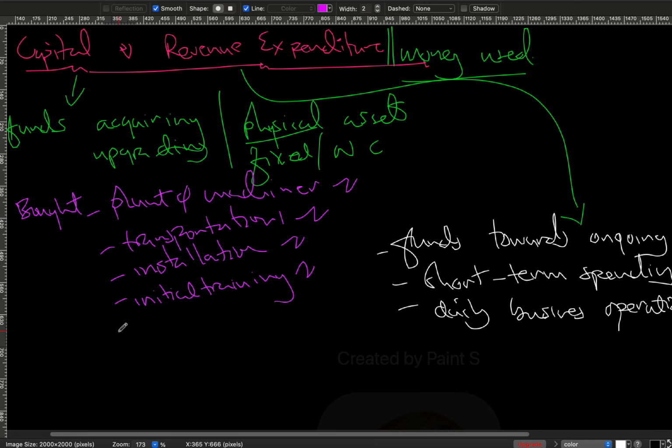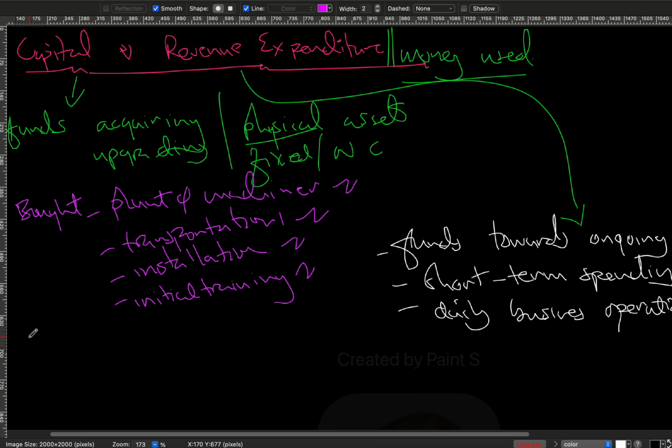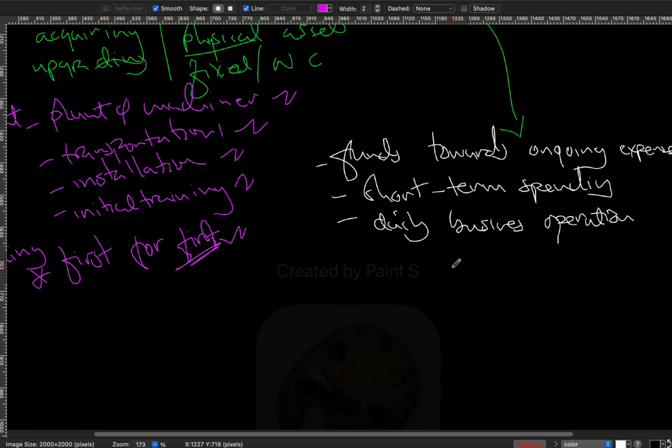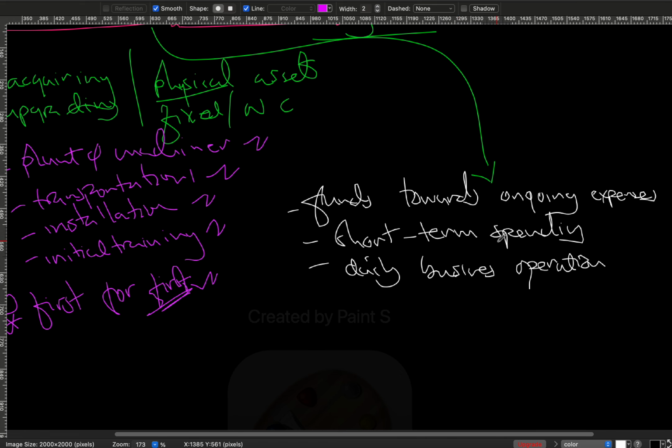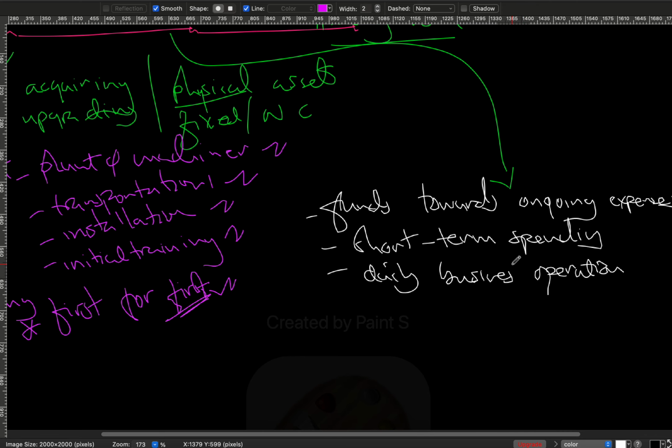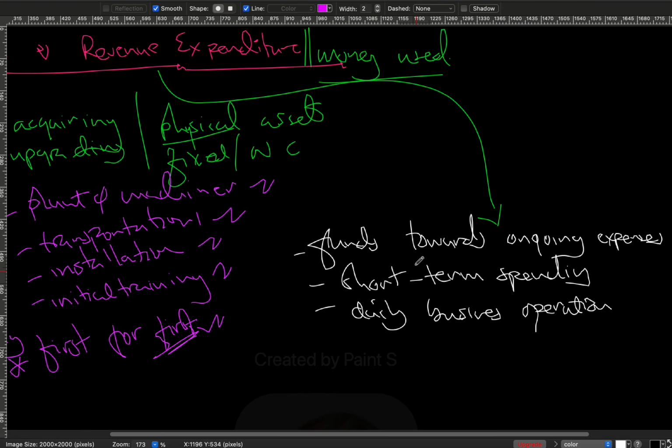Even when you talk about painting the house, let's say that we have bought a building. If we are painting it for the first time, we are increasing its value, so painting for the first time is treated as capital expenditure, because that's the initial painting. But if it's repainting, it comes through the revenue side. Why? Because we're now maintaining, taking care of a fixed asset. We have painted before, we are now painting for the second time. It's no longer capital, but revenue, even though we are doing that on a fixed asset. I hope that made sense.